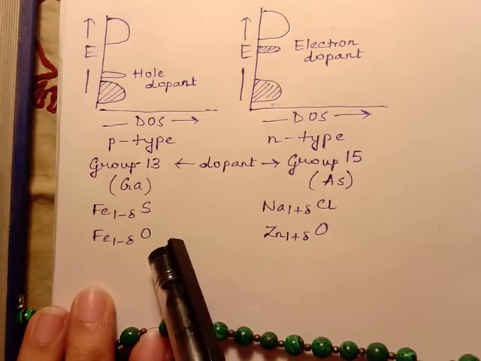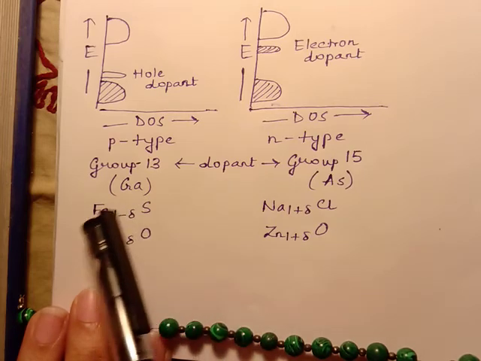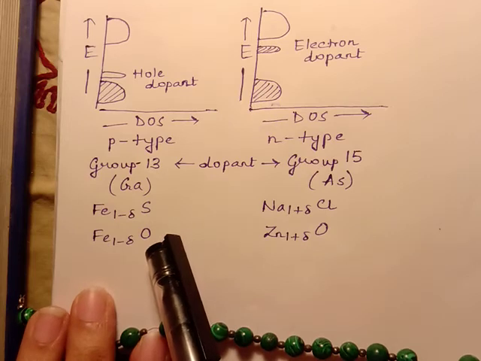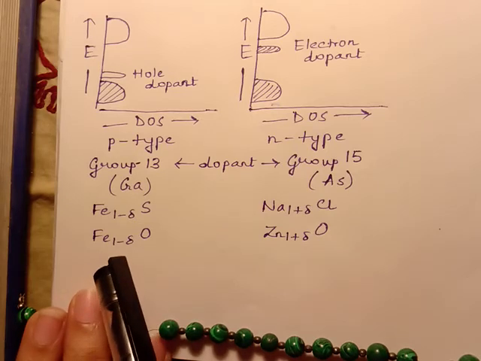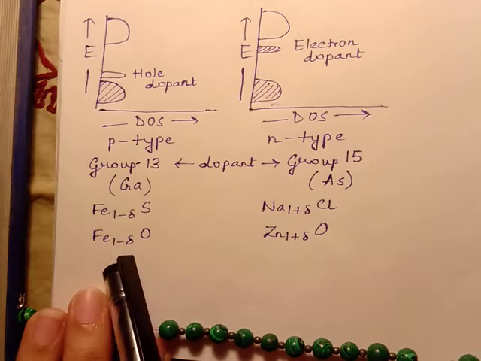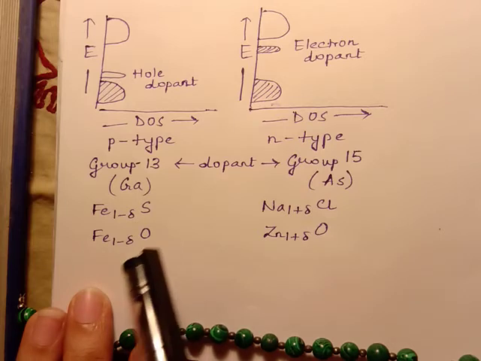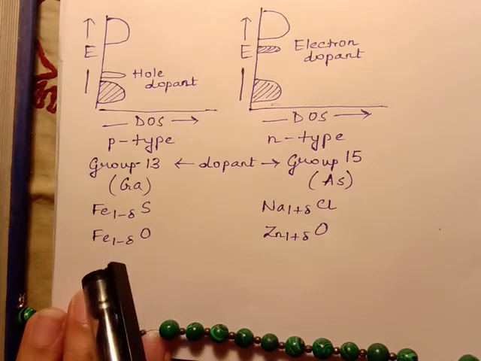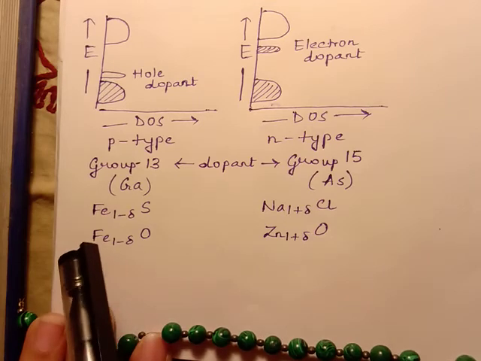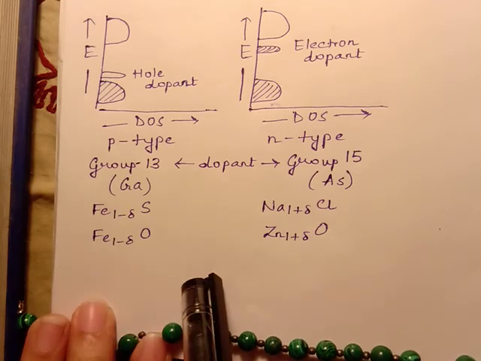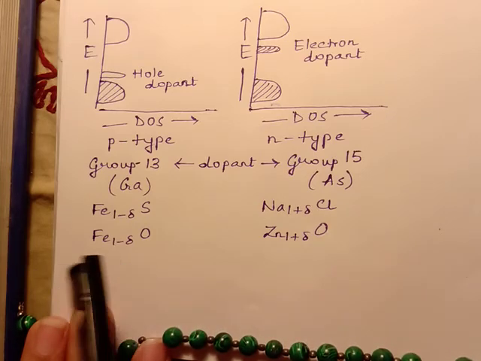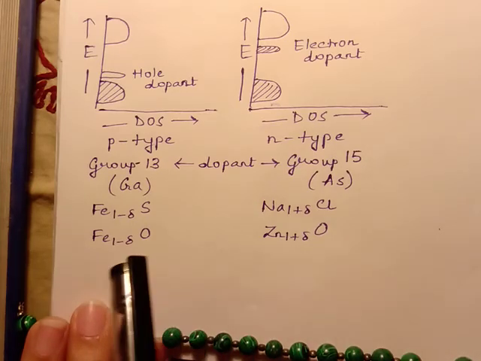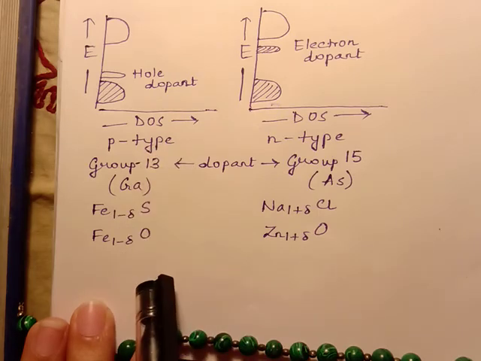Why? Because over here, let us specifically consider FeO. There are two types of Fe atoms, Fe2+ and Fe3+. So basically, the Fe2+ transfers one electron to the neighboring Fe3+ and itself becomes Fe3+. Then again the Fe2+ which is near it again transfers an electron to that Fe3+, and this electron moves along the chain and the hole moves in the opposite direction. So this is considered to be a p-type semiconductor.